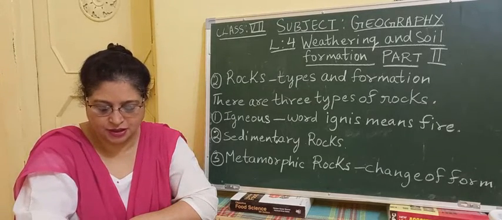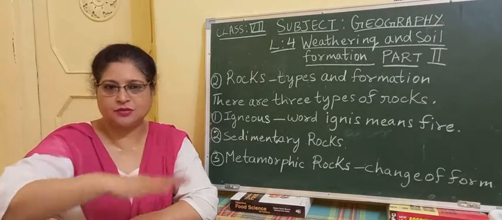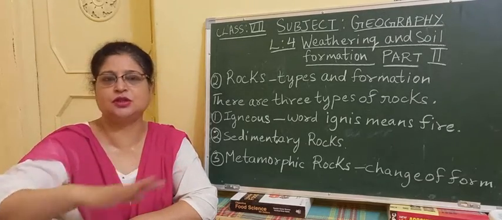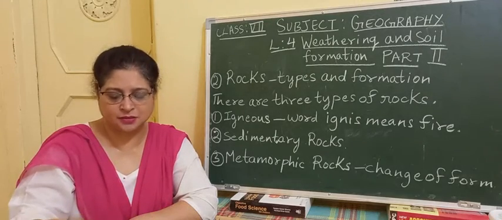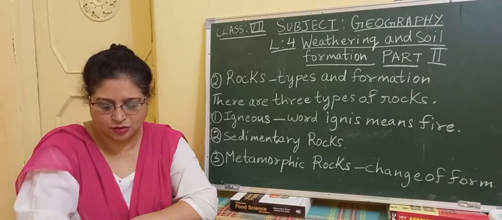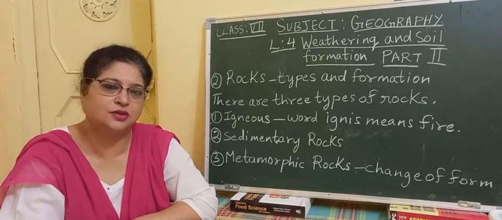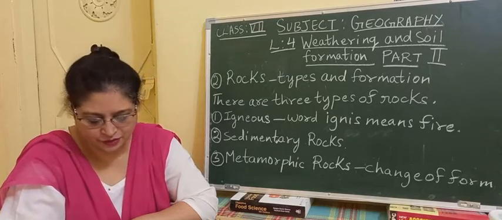They are deposited in distinct layers or strata. Slowly they get deposited in layers, and a layer is known as a stratum. Hence they are also called stratified rocks. So another name for sedimentary rock is stratified rocks.